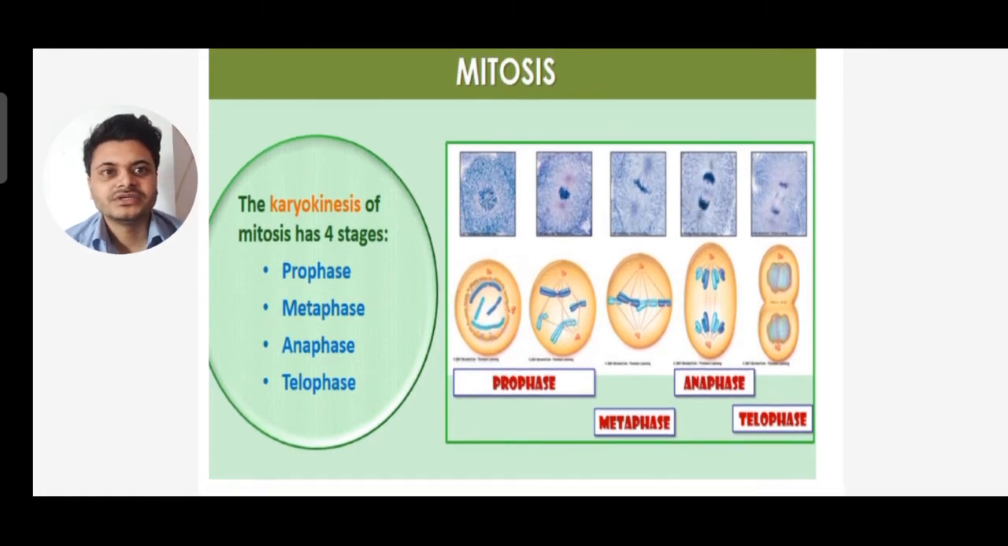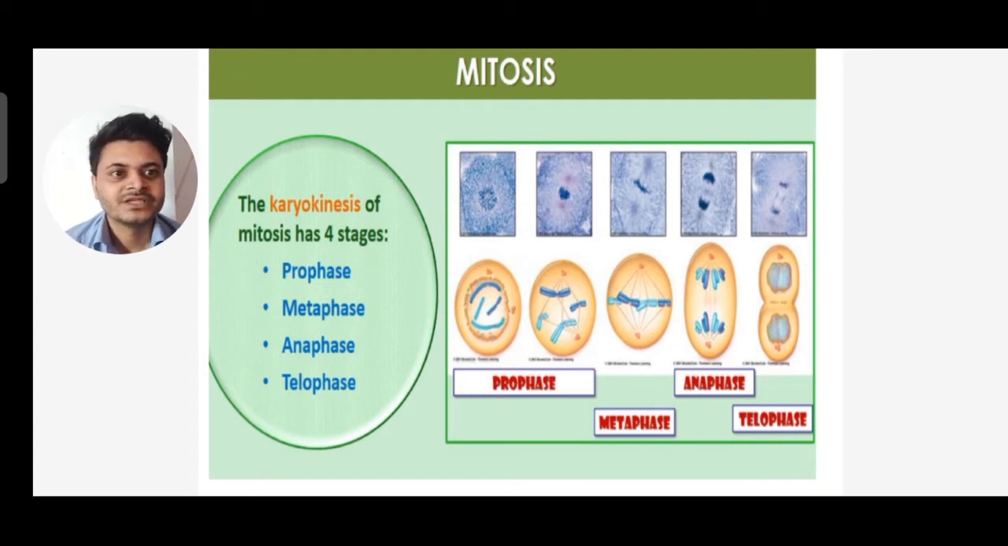Now in mitosis, first we'll see karyokinesis, then cytokinesis. As you know, mitosis has two parts: one is karyokinesis, the other is cytokinesis. Karyokinesis is the division of the nucleus, and cytokinesis is the division of the cytoplasm. Karyokinesis of mitosis has four stages: prophase, metaphase, anaphase and telophase. These four phases have to be remembered, and they have to be written serially in the examination, not in a haphazard way, because these are sequential steps.